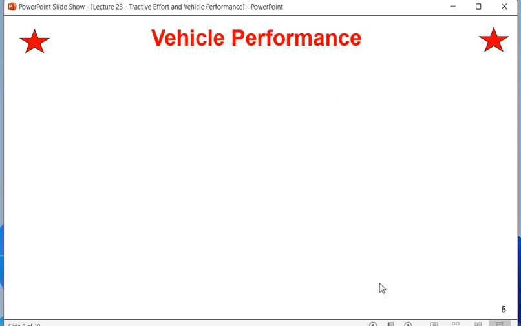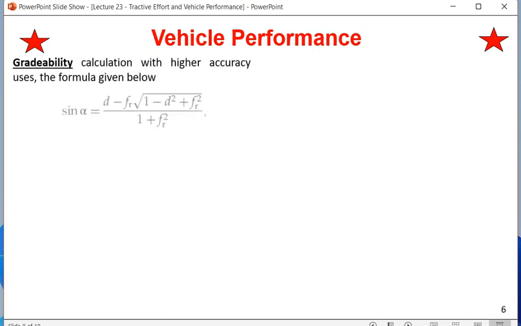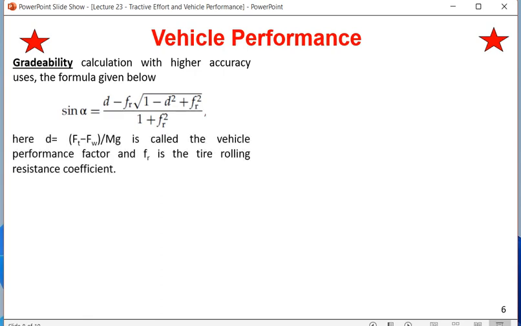Next is vehicle performance. Gradability we can calculate in another way, using sin alpha. For a very small value of alpha, alpha is equal to sin alpha. This is equal to D minus fr over the root of 1 minus D square plus fr square. This formula we have seen previously. Here fr is the rolling resistance, and D is equal to Ft minus Fw by mg.